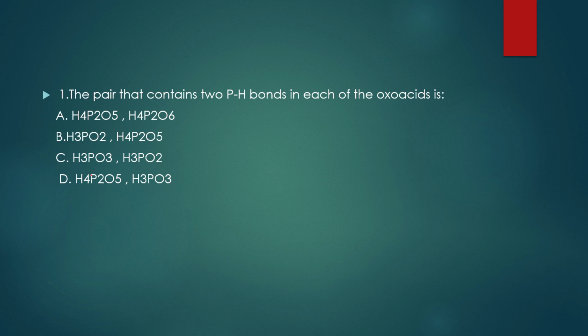Next, one of the previous JEE Main questions is here. The pair that contains 2 P-H bonds in each of the oxo acids is.